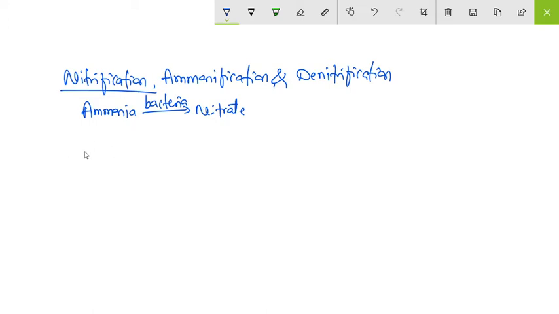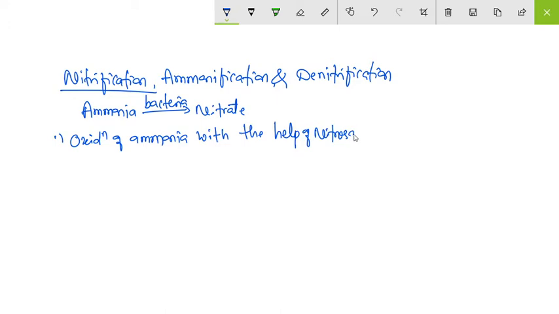In this process, first of all there is the oxidation of ammonia, which takes place with the help of Nitrosomonas bacteria, and it converts into nitrite.